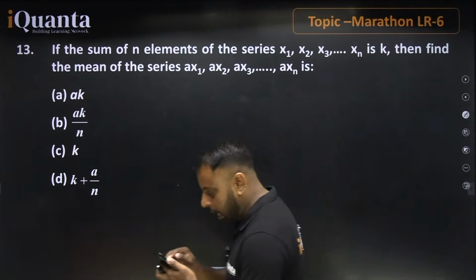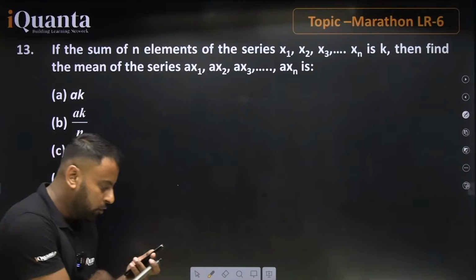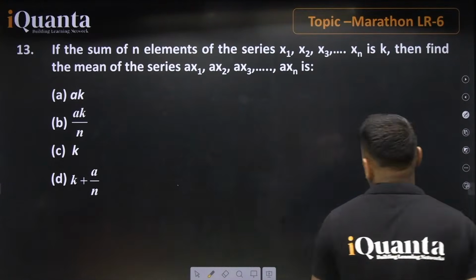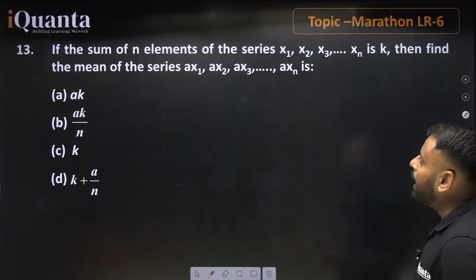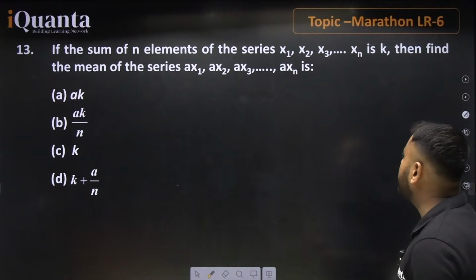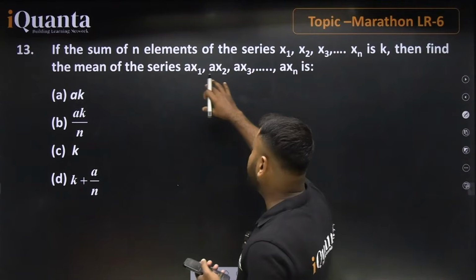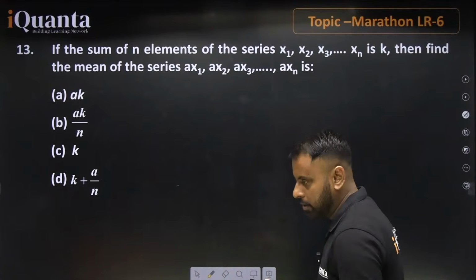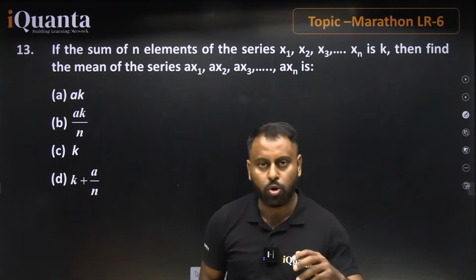And I think without calculation, you guys can easily go with this. What will be the correct answer for this question? So question number 13 says that if the sum of n elements of the series x1, x2, x3, xn is k, then find the mean of the series ax1, ax2, ax3 up to axn. It means each and every observation is now multiplied by a. There is a constant which is a.